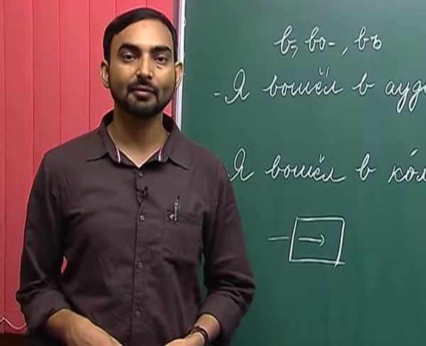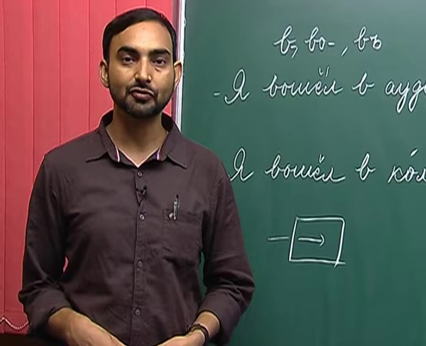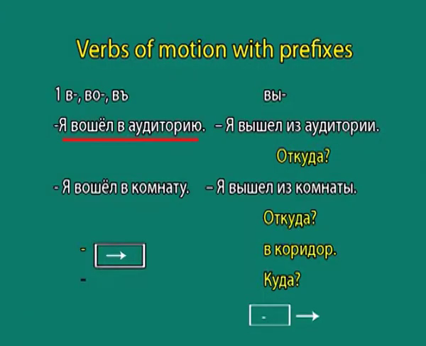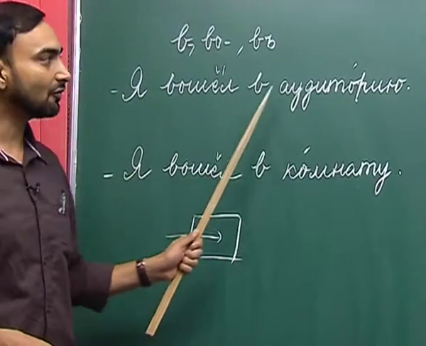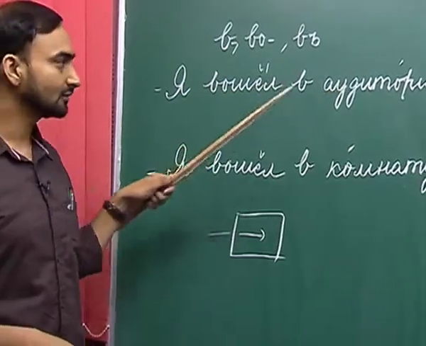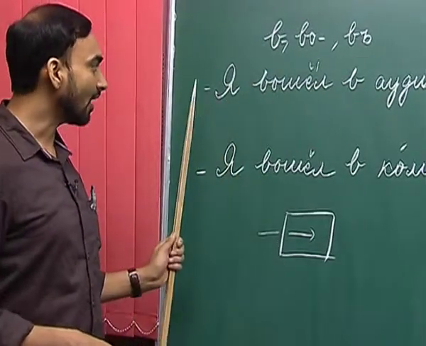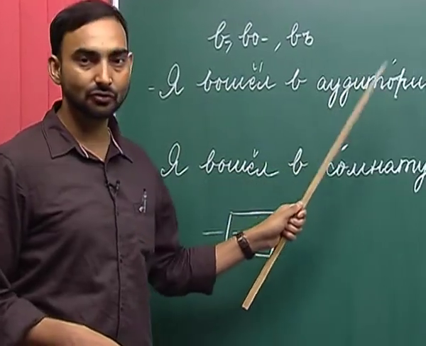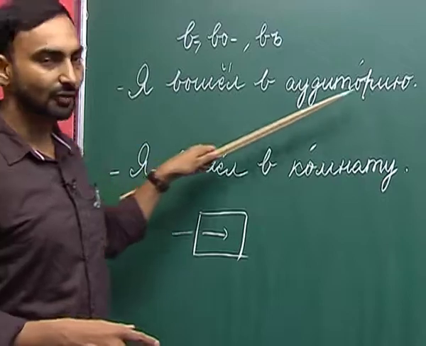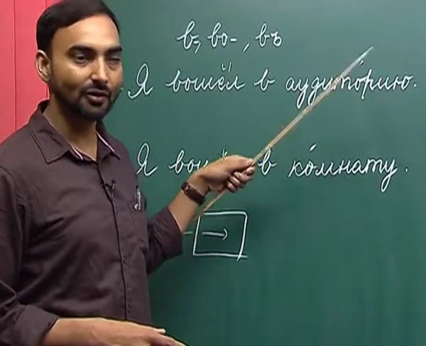Let us look at some of the examples with the verbs of motion with prefixes va and vi. Ya vashol vauditoriu. Vashol is to enter or to go inside. So, I entered the room. I entered into the room. Auditoria can be a hall or auditorium or whatever.